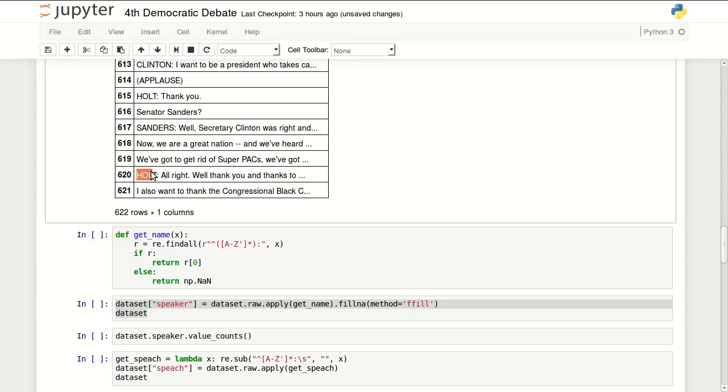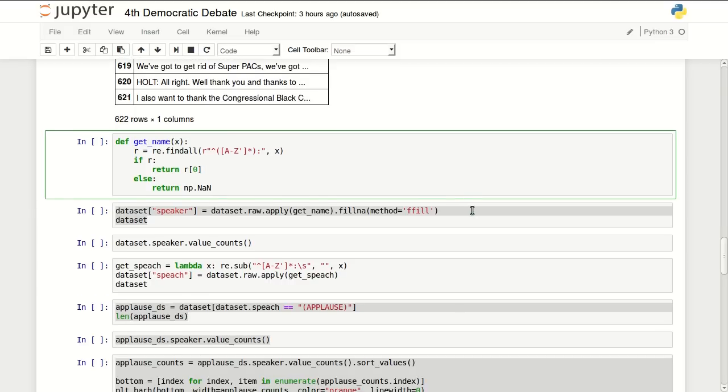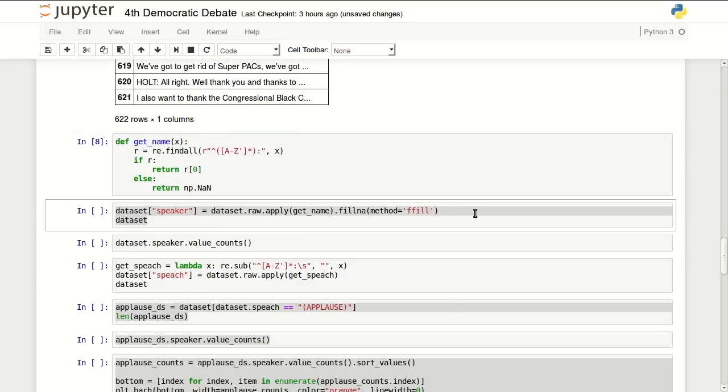Some of the paragraphs start with a speaker name. So sometimes, this is the host. She had like 2 paragraphs in here. Not each paragraph is labeled, so I will have to deal with that. First I have a function to get the name. So let's start with this one. I'm applying this function that gets the name using a regular expression on the raw input, and I'm storing this as a speaker.